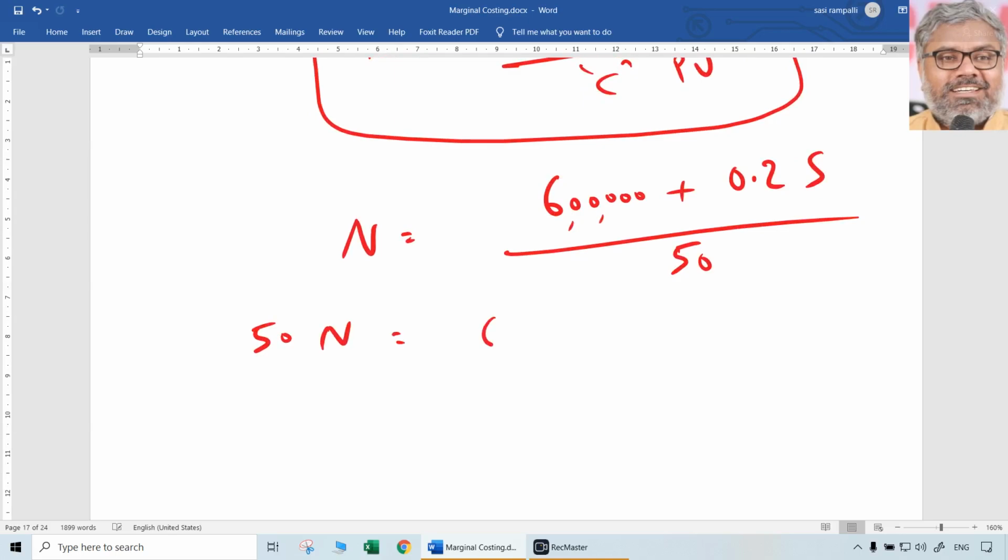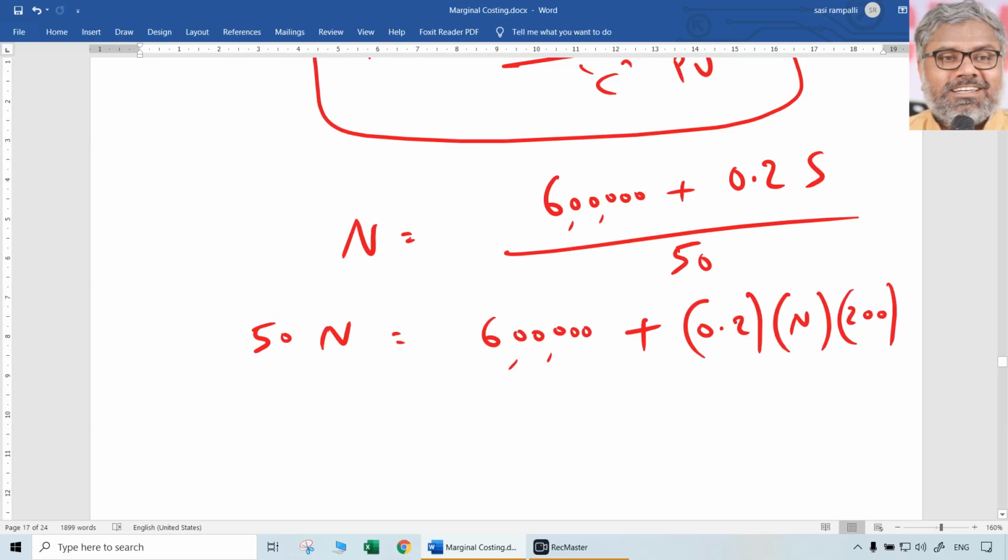50n is equal to 6 lakhs plus 0.2 into sales. What is sales? Sales is nothing but the number of units multiplied by the selling price. Selling price is 200, right?